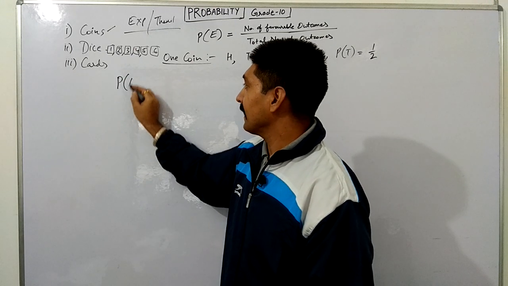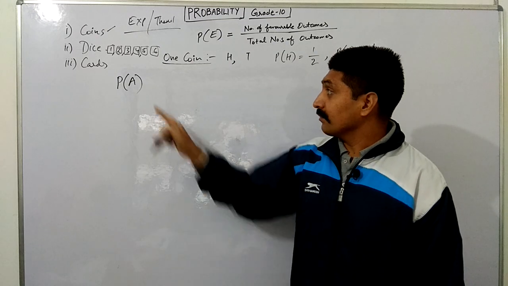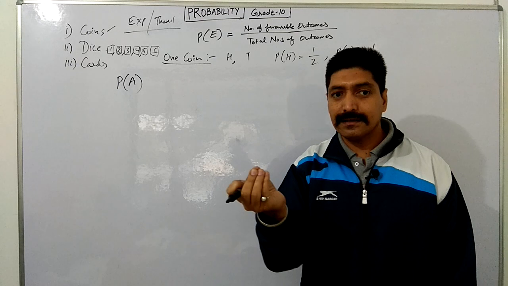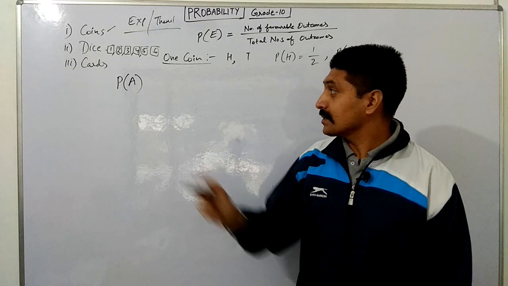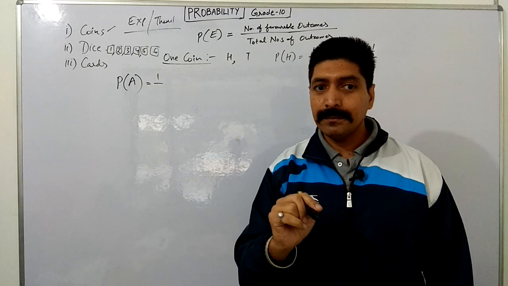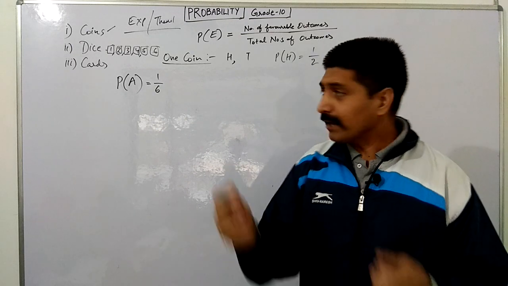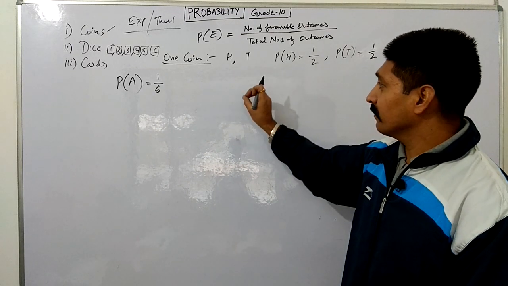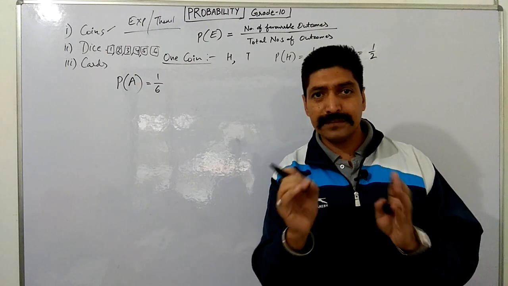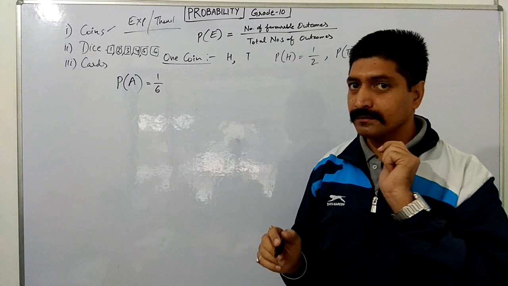If A is the event that the number is 5, what is the probability of getting 5 if we throw a die? It is 1 upon the total sample space, 6. What I want to convey is that the sum of the probabilities of all elementary events is always equal to 1.